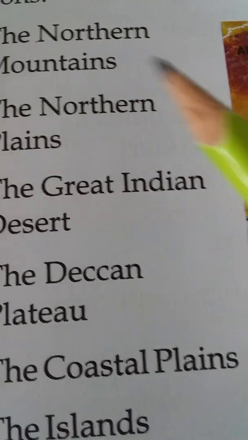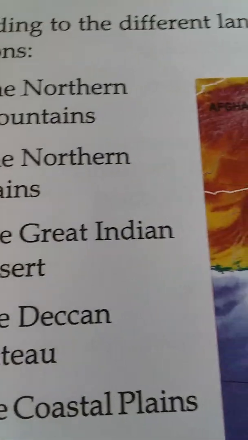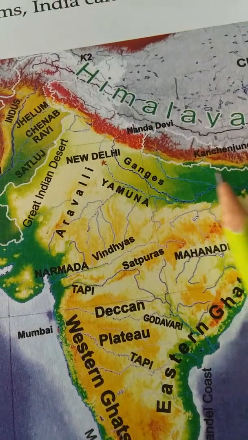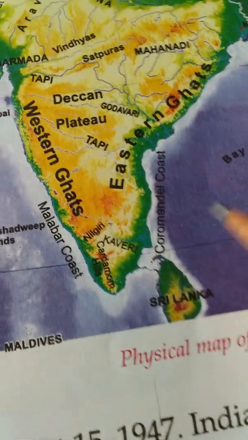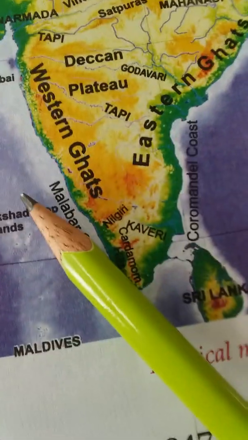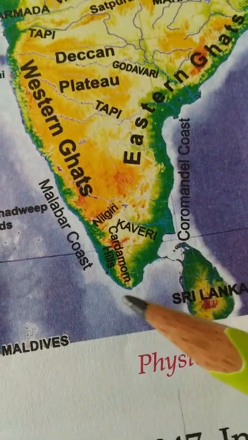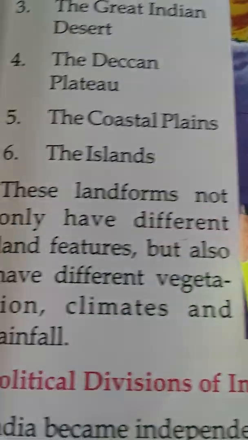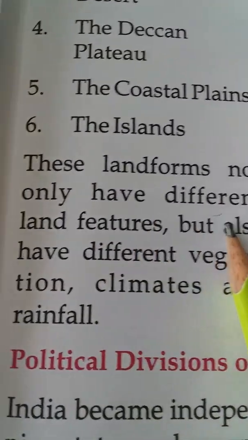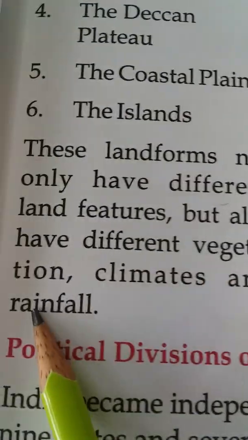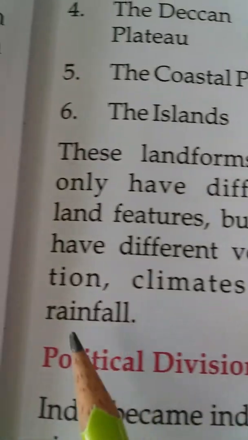Northern mountain range, in the last chapter we have studied about the Himalayas. All these mountains are situated in the northern places, and the coastal plains, we also studied about the seas and the oceans, are situated in the southern part of the country. These landforms not only have different land features but also have different vegetation, climates and rainfall.